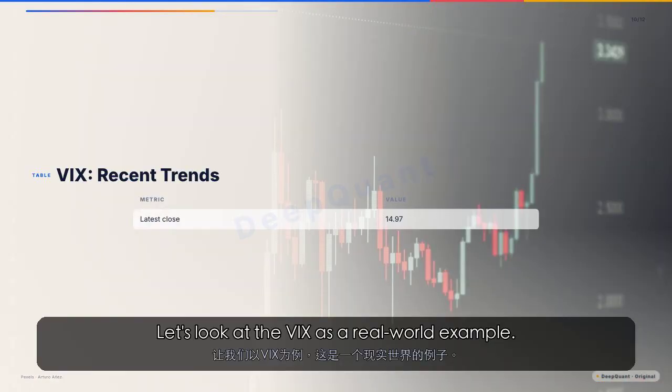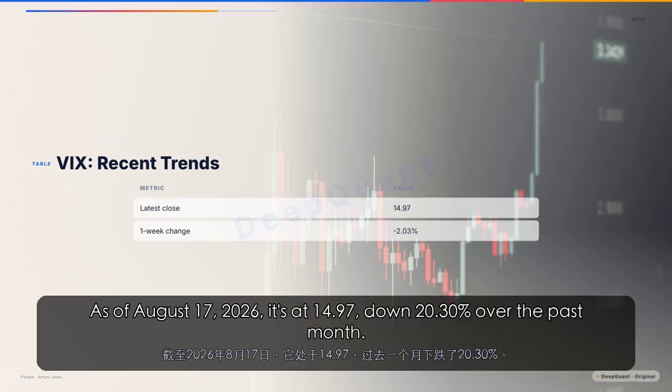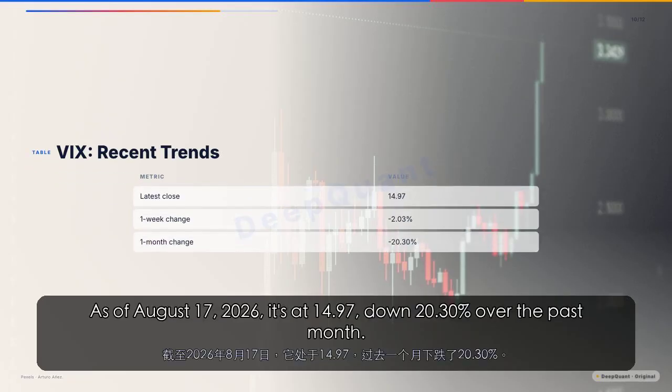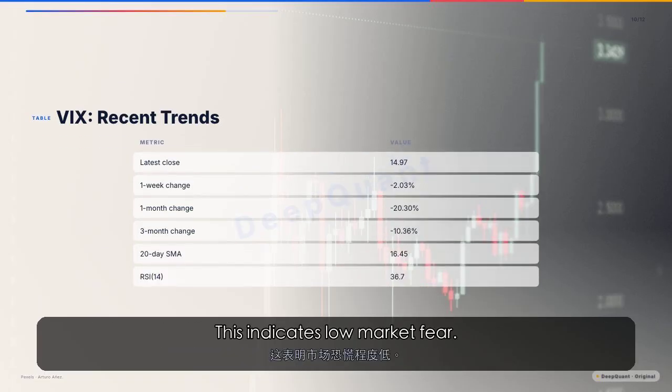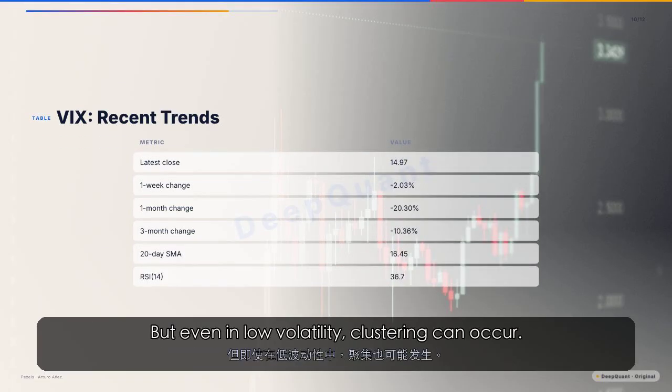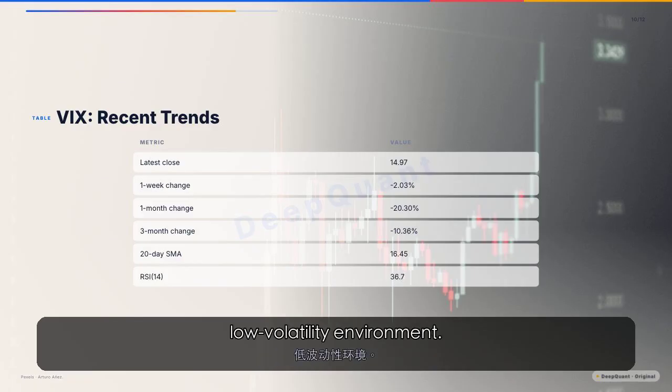Let's look at the VIX as a real-world example. The VIX measures expected volatility. As of August 17, 2026, it's at 14.97, down 20.3% over the past month. This indicates low market fear. But even in low volatility, clustering can occur. This table shows the recent VIX trends, illustrating the current low volatility environment.